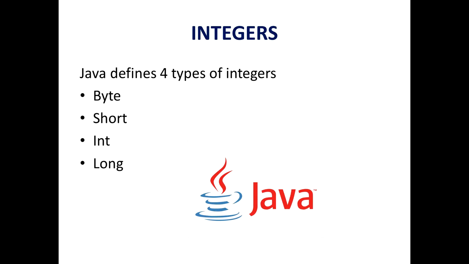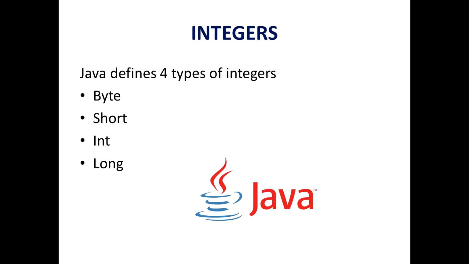Coming to the primitive types, Java defines 8 primitive types of data, that is byte, short, int, long, char, float, double and boolean. The primitive types are also commonly referred to as simple types, and I'll be using both terms in my upcoming videos.